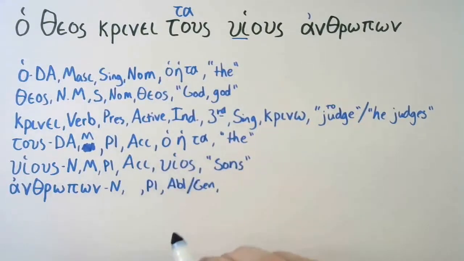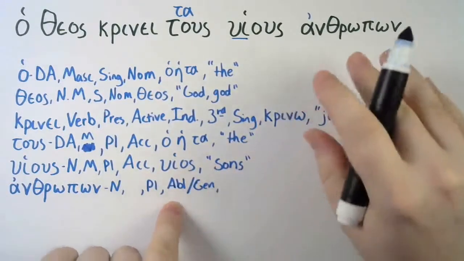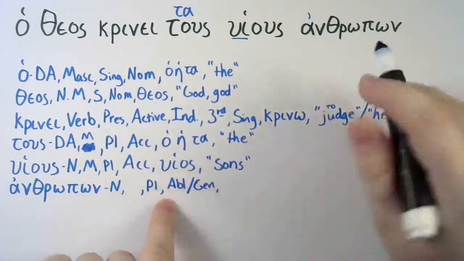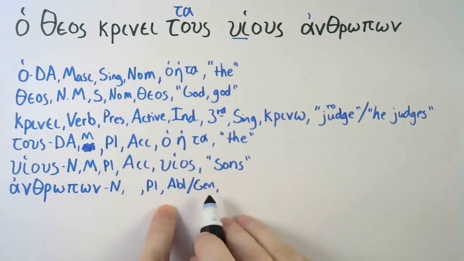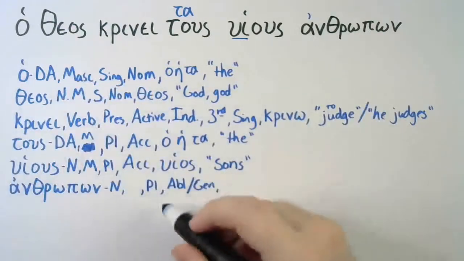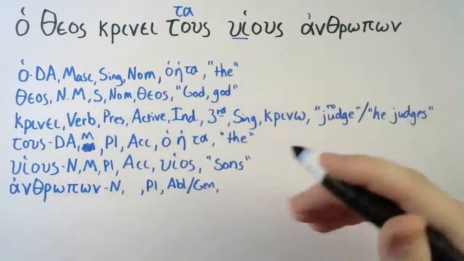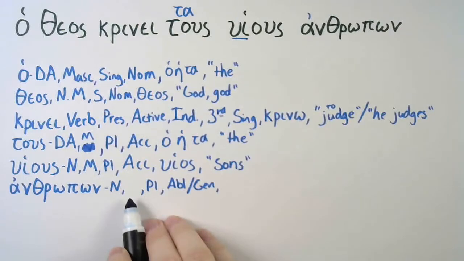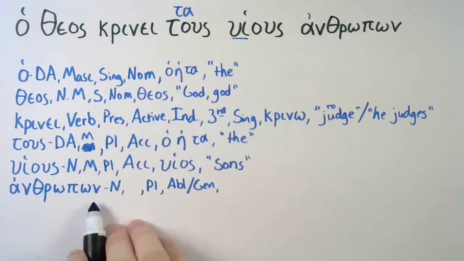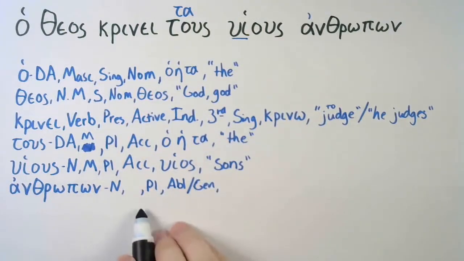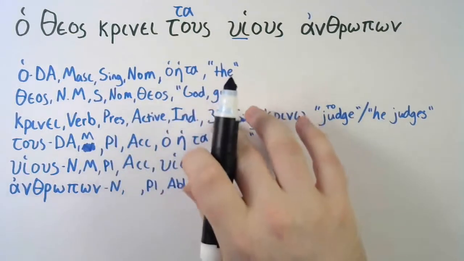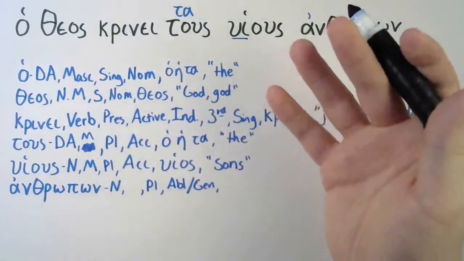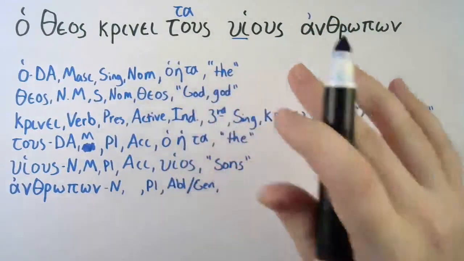So we're going to have to figure out which one of those it is, and we'll get to that in a little bit. But again, I like to write both my options down, and once I rule one out, then I'll mark out the other, or erase if you're using a pencil, which I highly recommend. Alright, so we don't know what gender it is, because this ending can take either ablative or genitive plural, and can be in the masculine or neuter. Actually, even the feminines use this ending, but we'll get there as well.